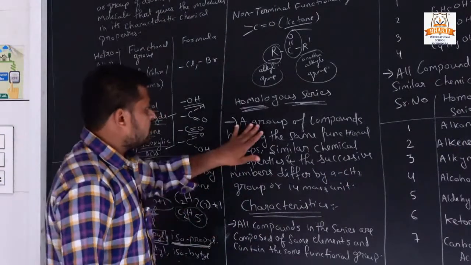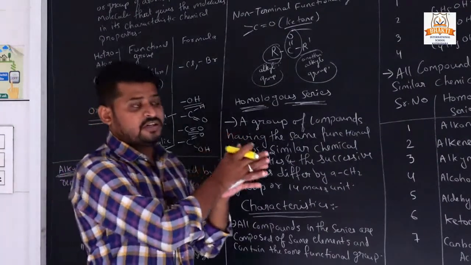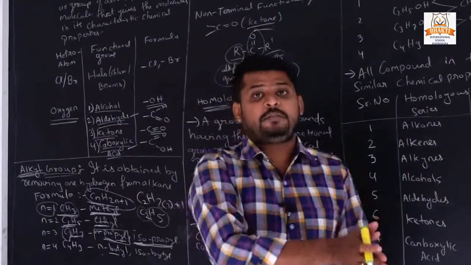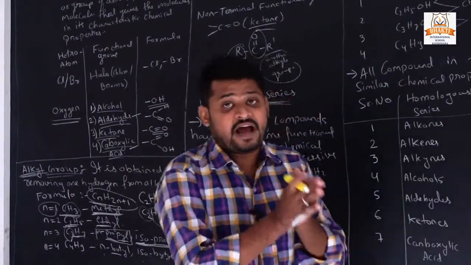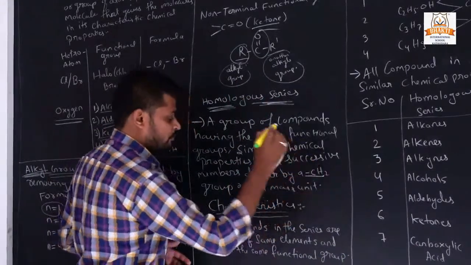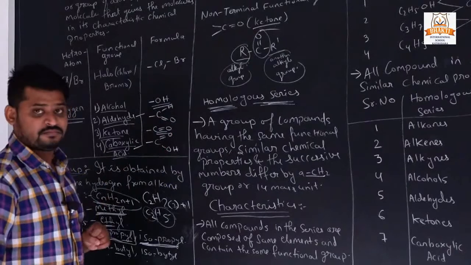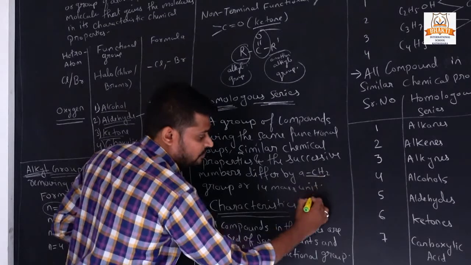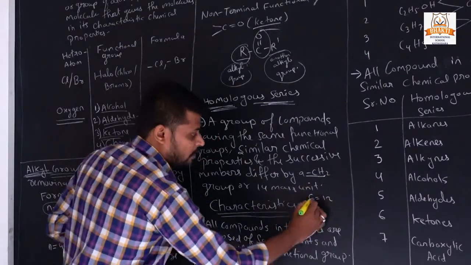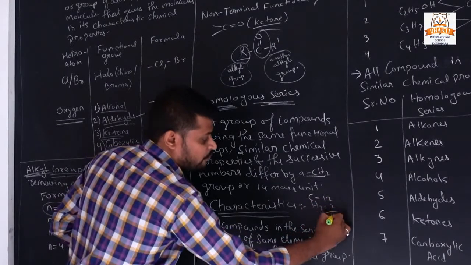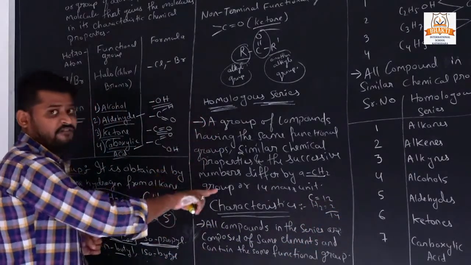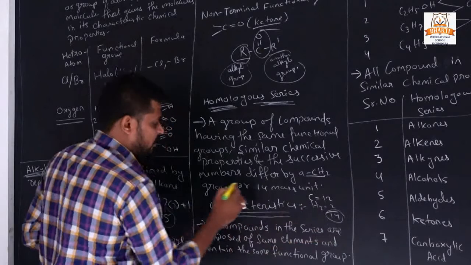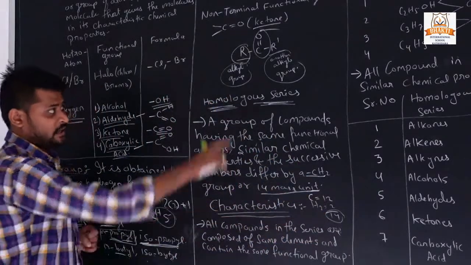What is homologous series? It is a group with the same functional group and the same chemical properties, but with a difference of a CH2 group between them. I will give you some examples. What is the molecular mass of this? C has 12, H2 has 2, so 12 plus 2, 14 unit. So the same functional group with two different structures, then they have a difference of 14 mass unit. We will see an example after that.